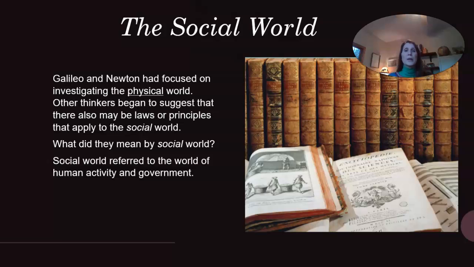The social world. So this would be number 1 on your student guide. So Galileo and Newton had focused on investigating the physical world. Other thinkers began to suggest that there also may be laws or principles that apply to the social world. What did they mean by social world?